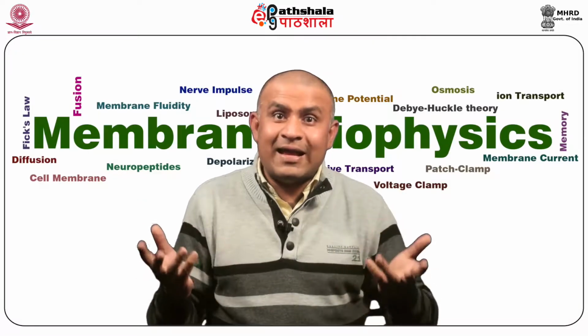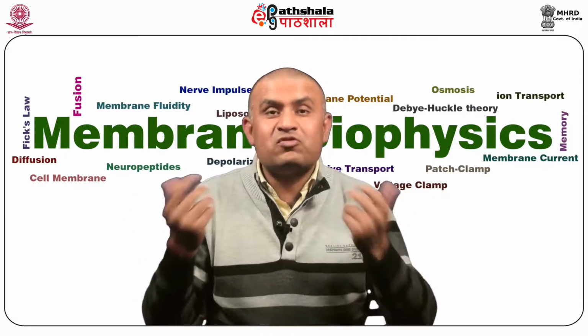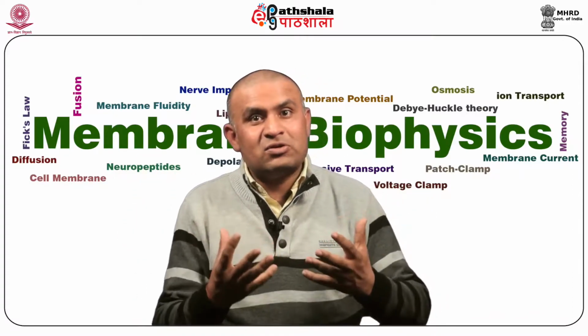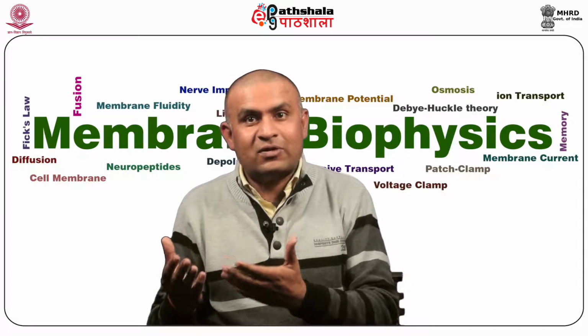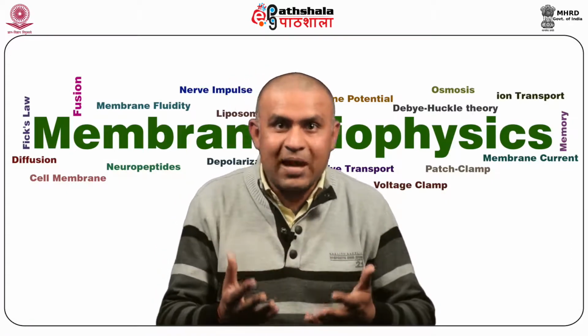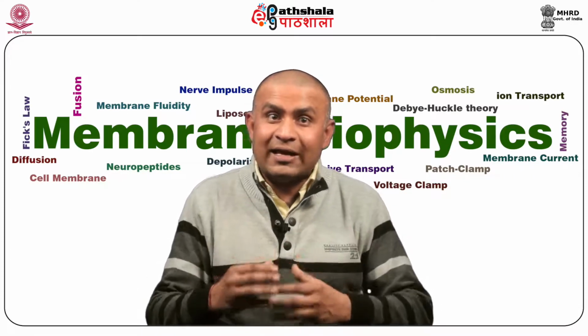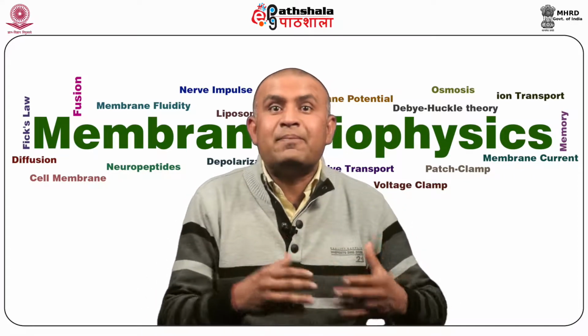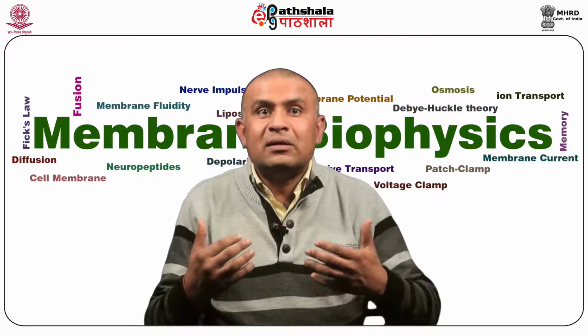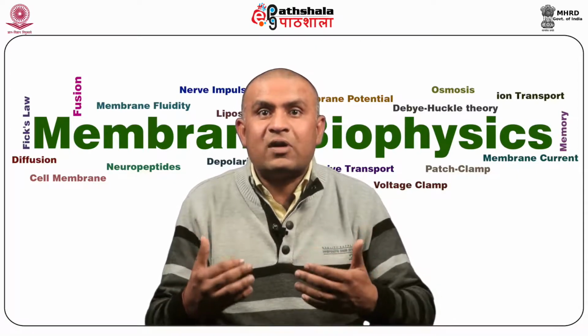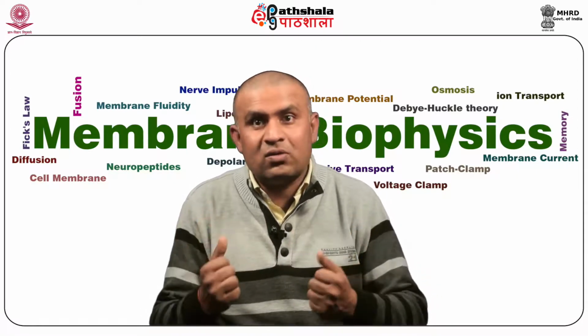So, what about water as an unusual molecule? Small molecules require no transporter for their transport across the biological membrane, and water being a small molecule can pass through the biological membrane, but being polar, the rate of transport of water molecules is very slow.